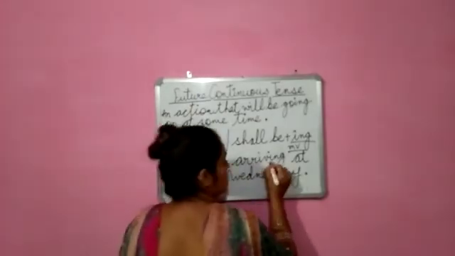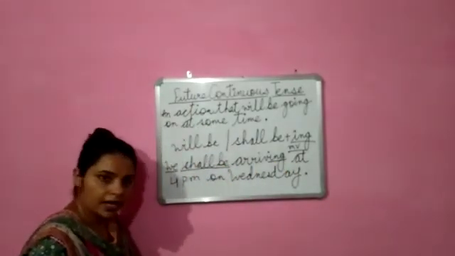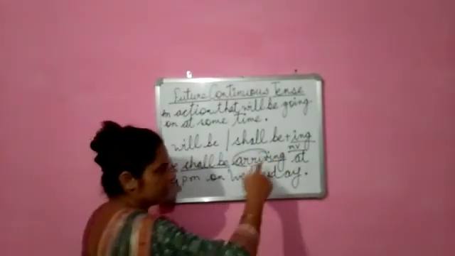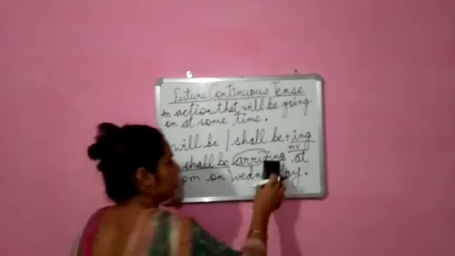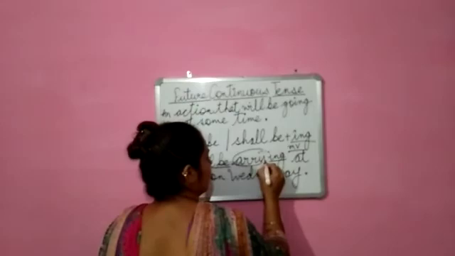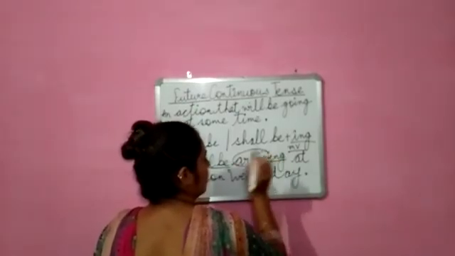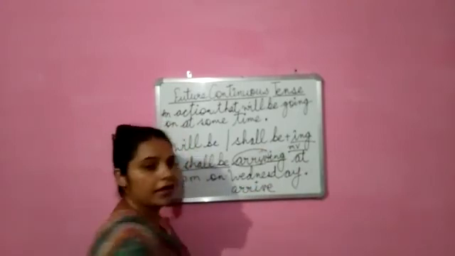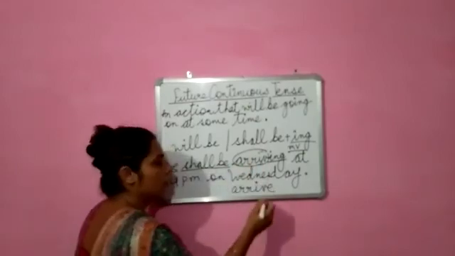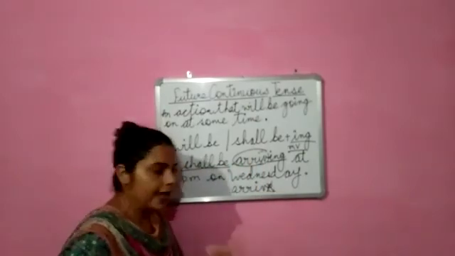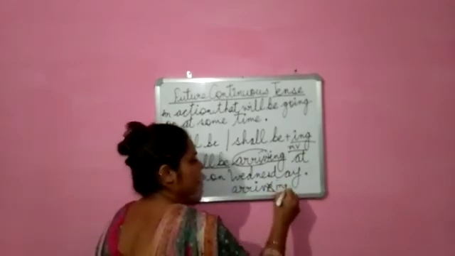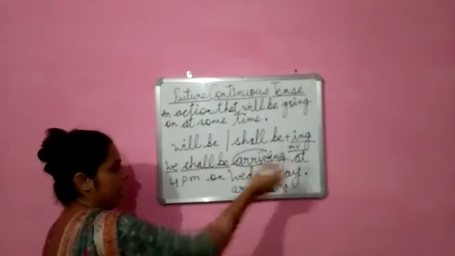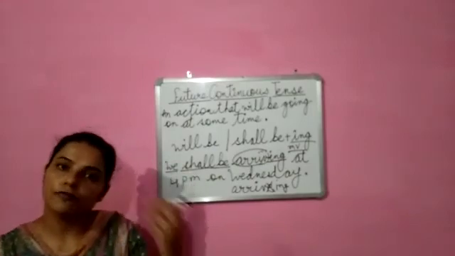Now this is the ing form. Again the same thing, and the main verb is arrive. Here is a spelling change. There are some changes made in the spelling also. The original spelling of arrive is A-R-R-I-V-E. So to make it arriving, what do we have to do? We have to remove E and add ing. Now it is arriving. So we shall be arriving at 4 p.m. on Wednesday. Means we are talking about future.